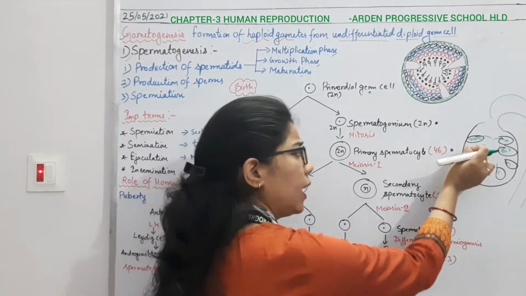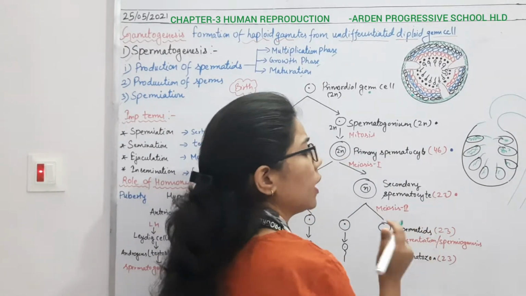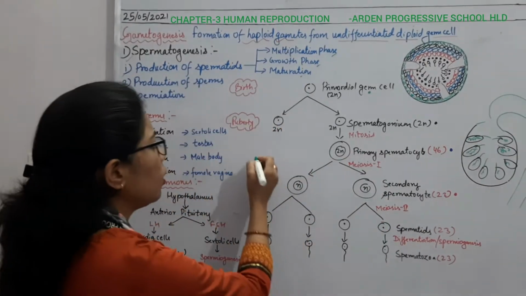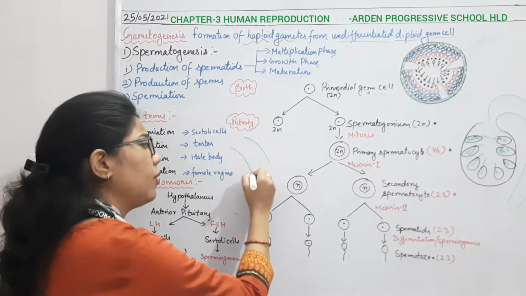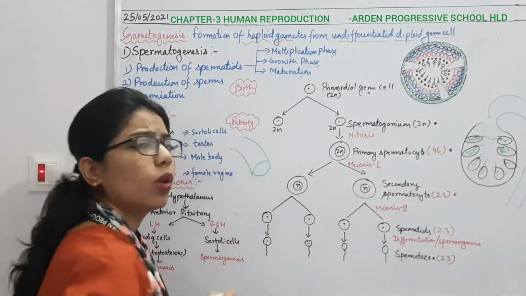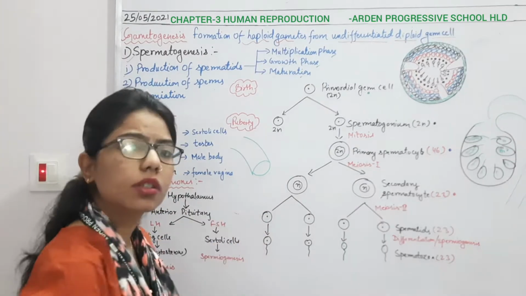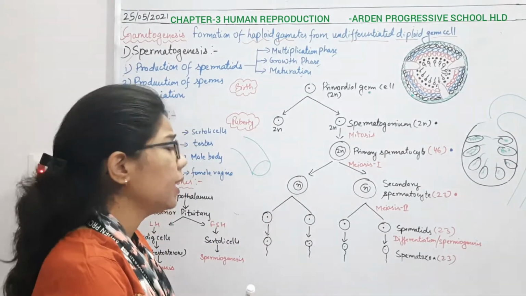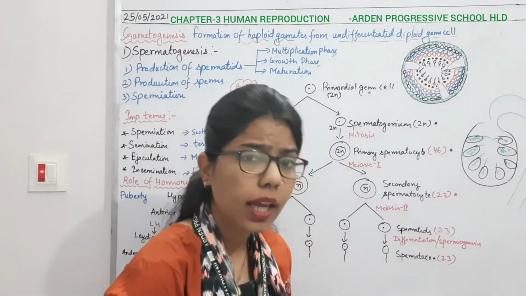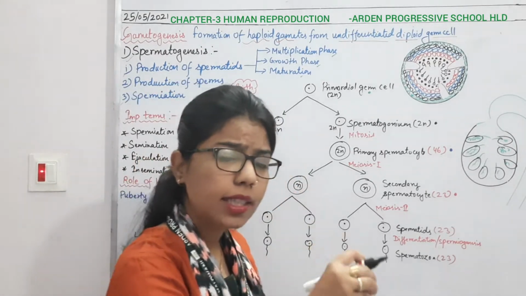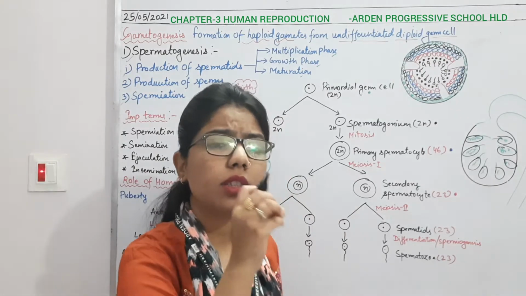If I take one tubule from here, it can look like this. If I cut this tubule, I can see this type of structure. Inside every tube, as you can see at home also, there is a center part which is hollow.